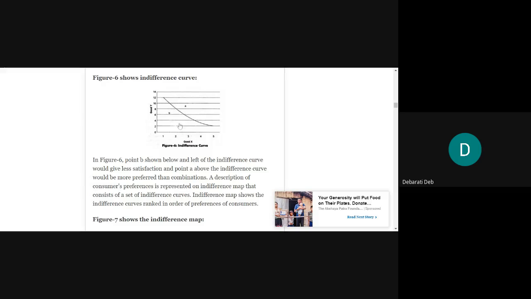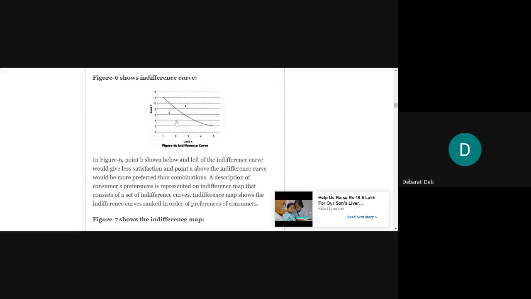In the figure, point B is shown below and to the left of the indifference curve. Remember these points, whatever I am saying, and listen to me very carefully. Any point which is below and to the left of the indifference curve, is point B below and left of the indifference curve or not? It is.